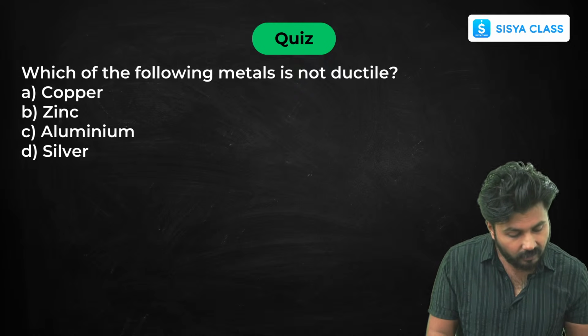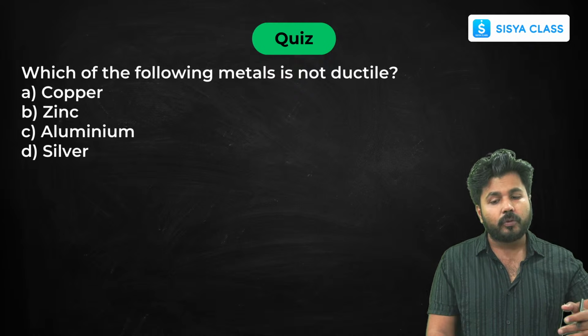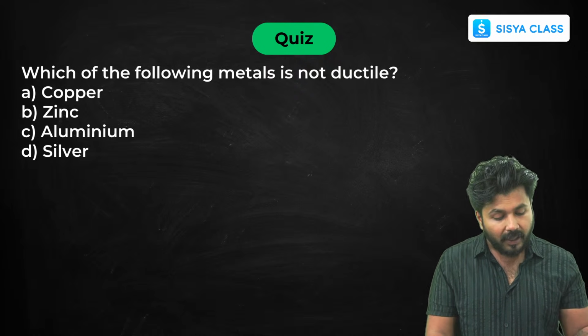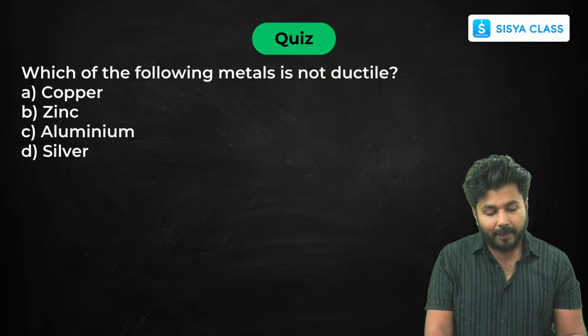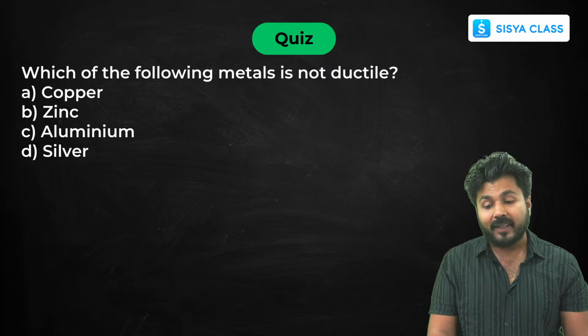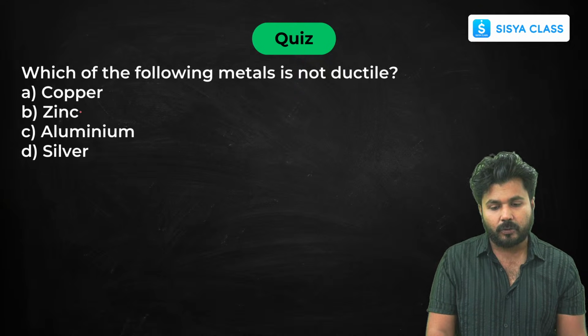Yes, so now this is somewhat easy because you already have been learning about metals and non-metals in the last few classes. Now I am asking, which of these metals is non-ductile? Yes, it's your zinc.